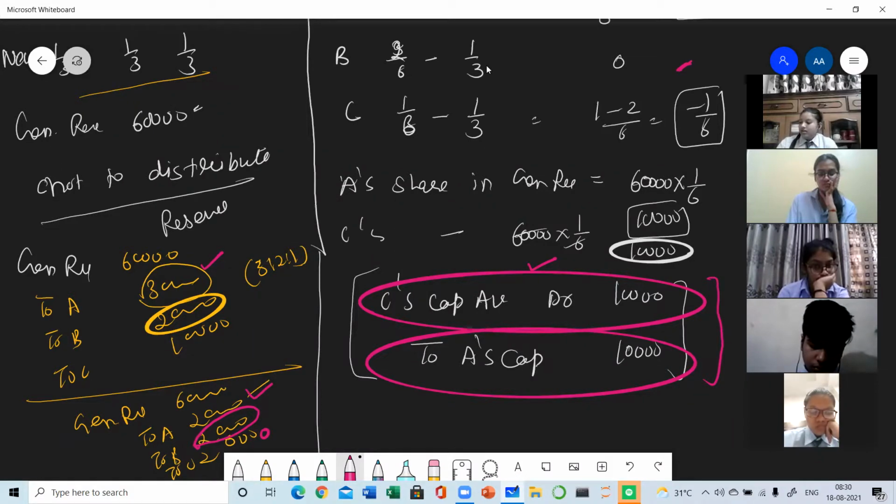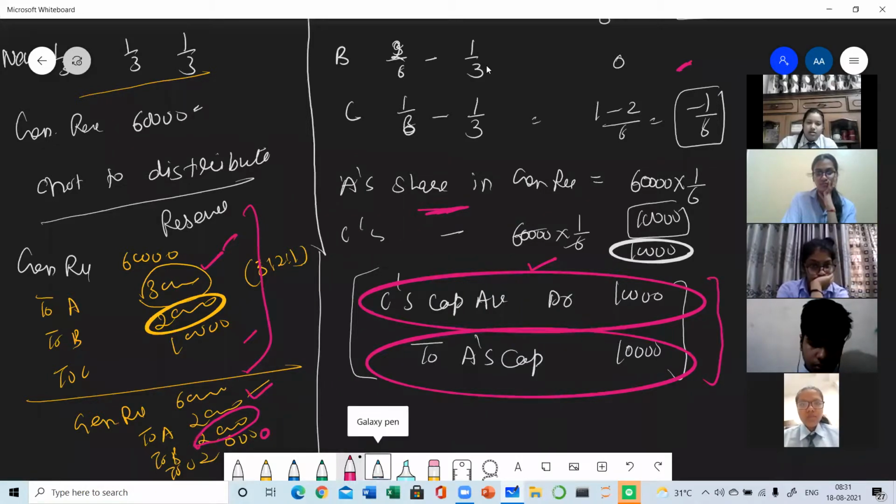What is the journal entry? Gainer partner's capital account debit to sacrificer partner's capital account. I have explained these two journal entries for your understanding. You need not do these two journal entries. Instead of passing these two journal entries, you will be passing only one entry. This is gainer partner's capital account debit to sacrificer partner's capital account.